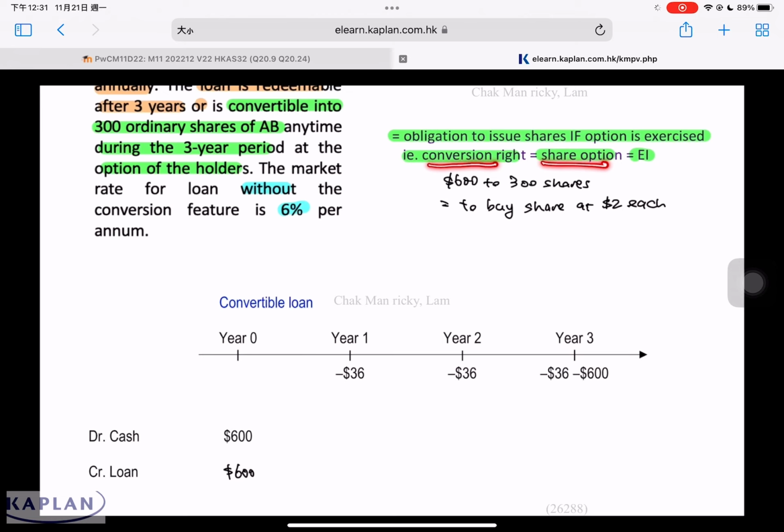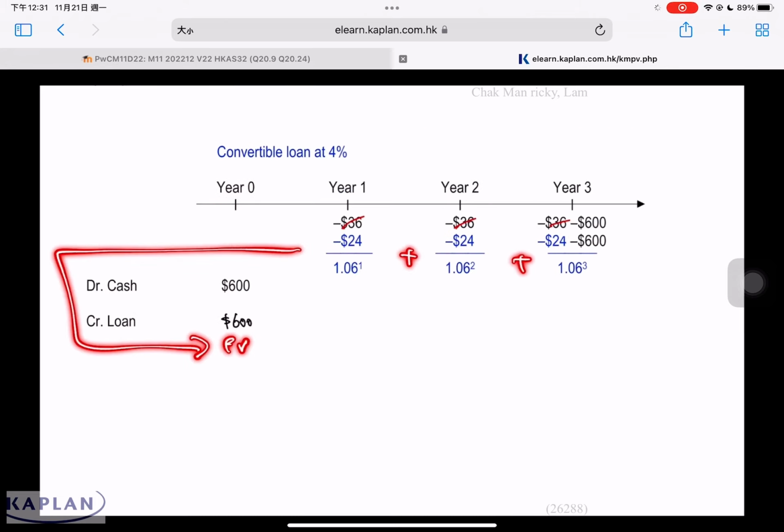It's a right to buy shares, but it's not free. In return, the investor must be willing to accept 4% interest per annum. Indirectly, the investor is paying for these rights to buy shares by accepting a lower interest payment over the 3 years. Taking this 4% interest, every year the company only needs to pay 24, 24, and 24. Again, if we discount this to present value, the liability will equal 568.